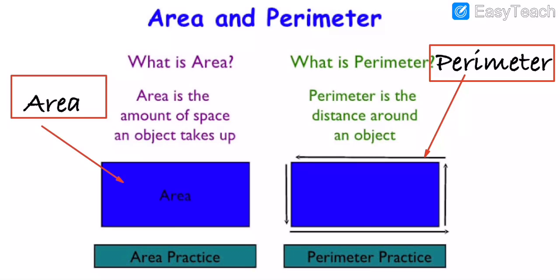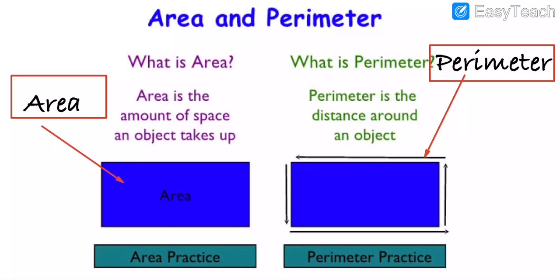And then, my dear students, what is the perimeter? Perimeter is the distance around an object. And what is the area? Area is the amount of space an object takes up. Understood what I am telling you?